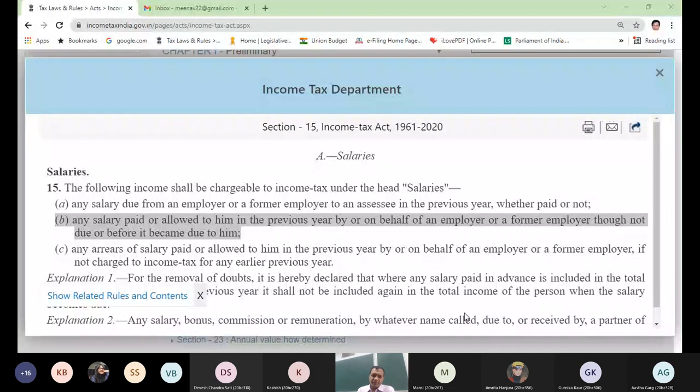Maybe, sir, outstanding salary and prepaid salary will both be included in it? No. That is not the simplification. How can I simplify clause A and clause B? Or when I merge clause A and clause B, what result will come out logically? What language should be drafted to simplify clause A and clause B?